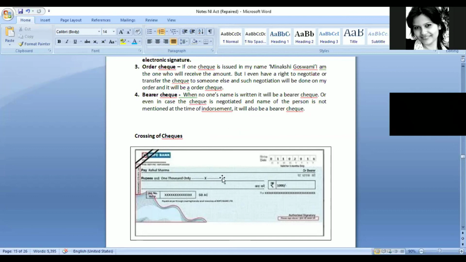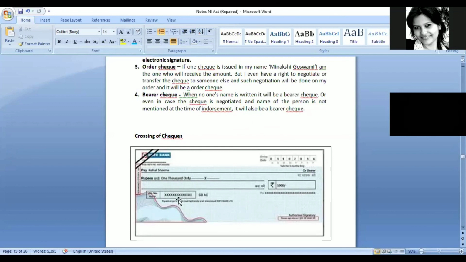And in case of a bearer check, when no one's name is written, it will be a bearer check. So pay to this particular person, whoever's name is written, or the bearer. If the name of a person is not written, then it would be considered a bearer check. Then whoever is carrying this check would be entitled to claim that particular amount of money. And if, for example, the name Rahul Sharma is written, but he wants to get it transferred to someone else.